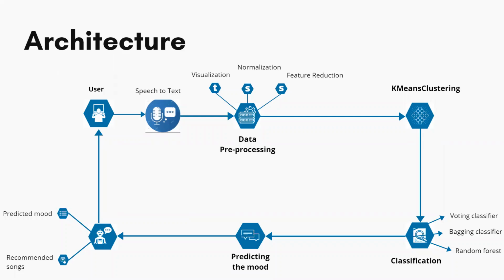Then we feed the preprocessed data to the k-means clustering algorithm. Later, we perform classification using various classifier algorithms. Using the classifier that gives the maximum accuracy, we can further predict the mood of the user depending on the song input given earlier, along with a few song recommendations.